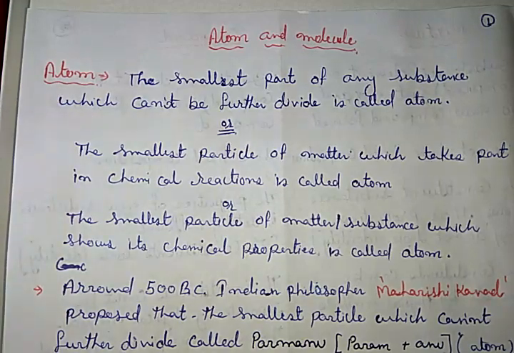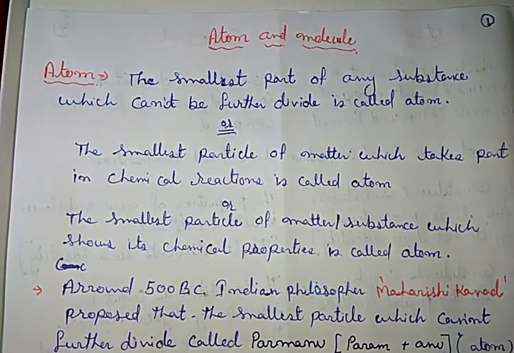The first one: the smallest part of any substance which cannot be further divided into more simpler parts is known as atom.